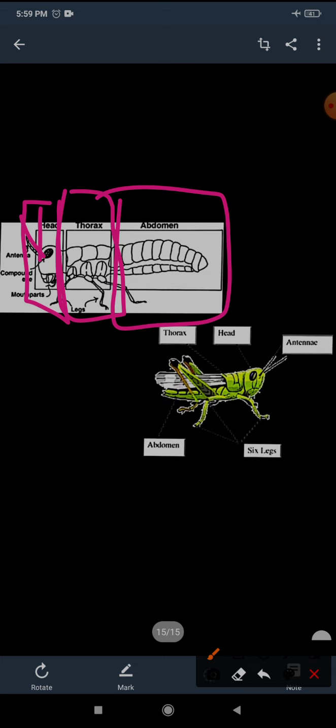In the thorax, I have already told you, if it is a flying insect, then what else is attached through the thorax? Come on, give me the answer. Yes, if it is a flying insect, wings will be attached through the thorax region.